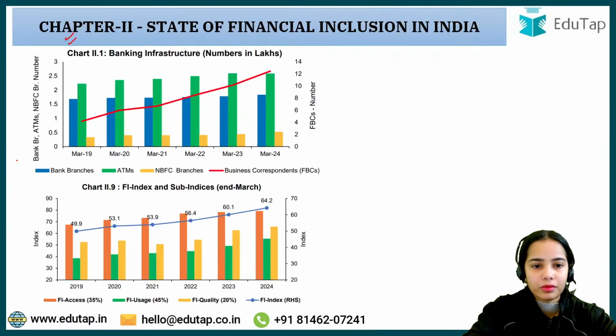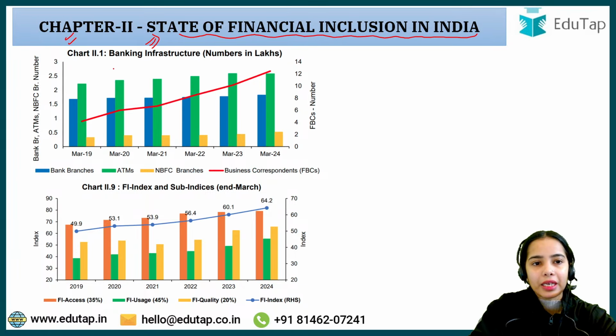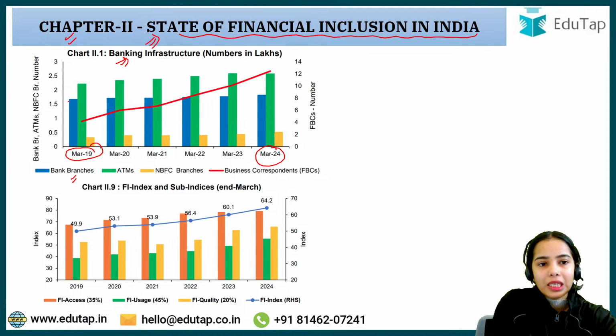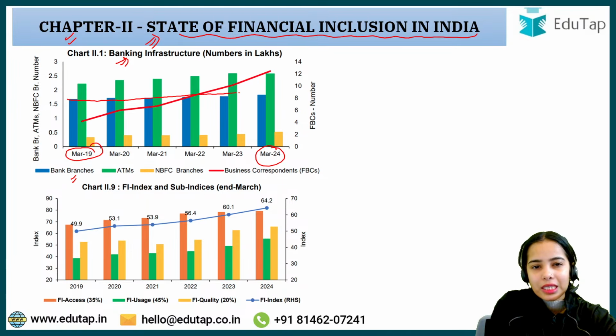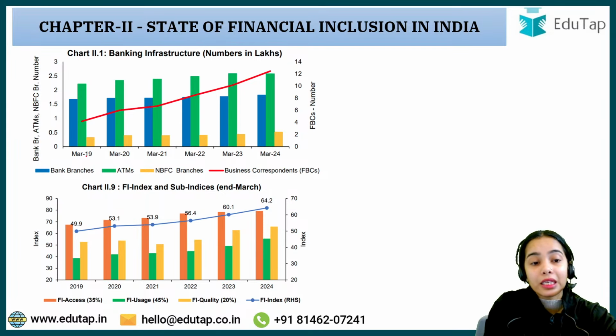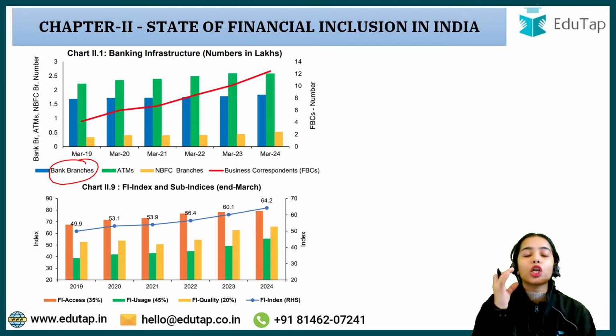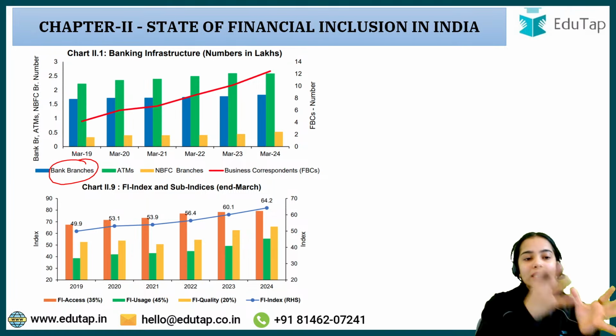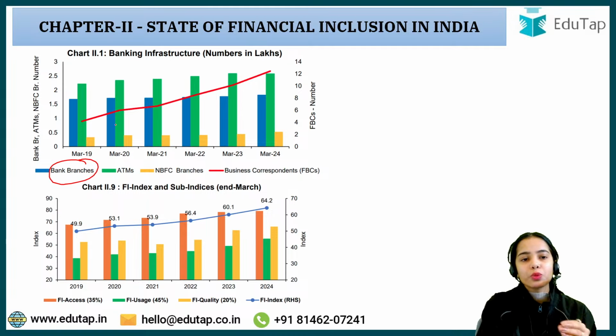Okay, now coming to chapter 2. Shall we start with chapter 2? State of financial inclusion in India. So basically the banking infrastructure. Here you can see the bank branches have improved from March 2019 to March 2024. But the increase in bank branches is very slow. Like I have told you, it takes a huge cost to establish bank branches. So that's why the increase in bank branches is not much.